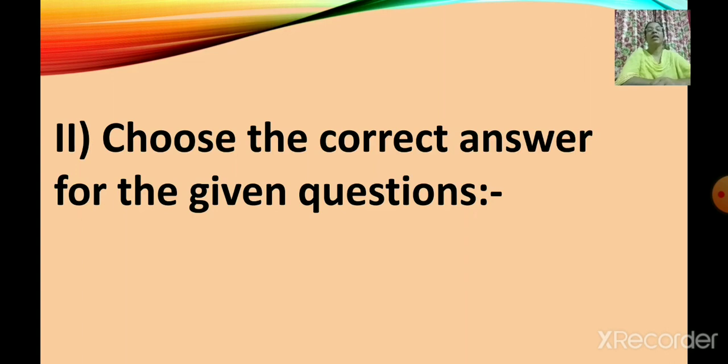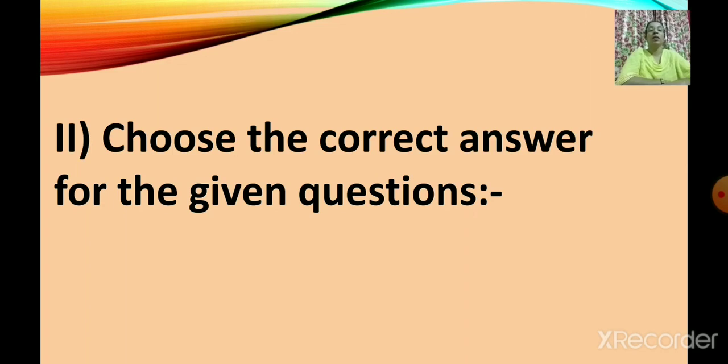Now we are going to start with Roman second. Roman first, A, B, C and D we had finished. Now we are starting with Roman second head question. I'll read. Choose the correct answer for the given questions.